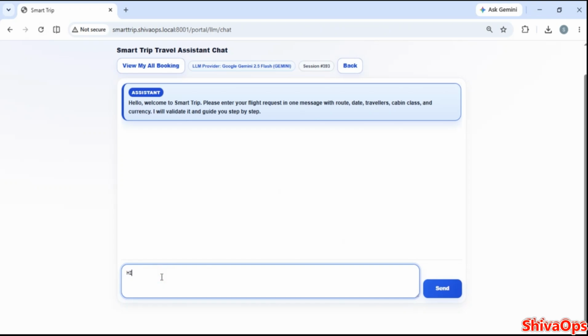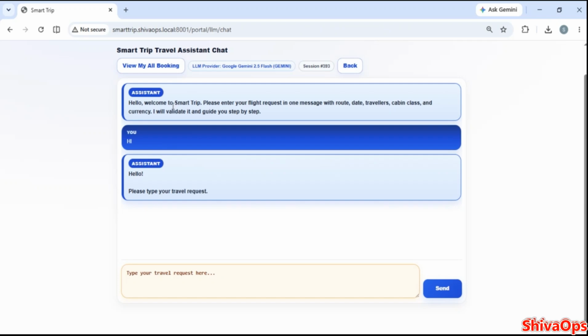Now I will say hi, a greeting. Here it does not stop you by saying this request is outside scope, right? But to give some feeling to the user, this is a greeting message, so a greeting message should not stop. Now the LLM is not involved: all greeting messages and non-travel requests are still not sent to the LLM. This is the Smart Trip level rule-based and deterministic logic, applied before sending any travel request to the LLM.